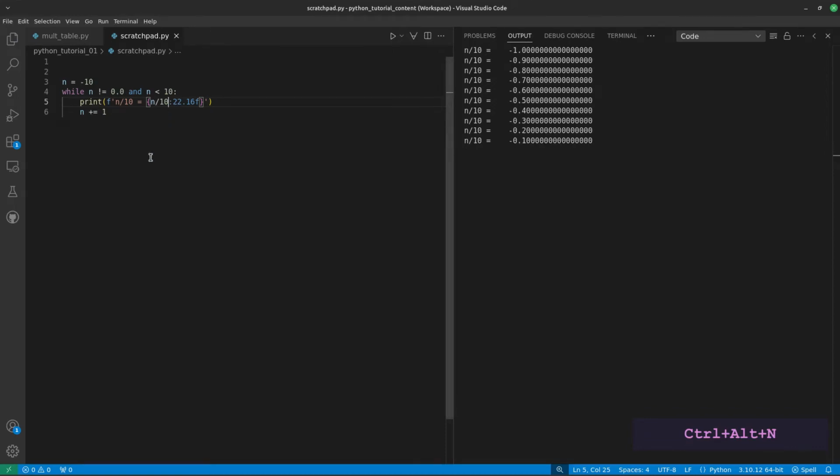I got the same result using integers as loop indices, and I derived my fractional floating point number from the integer. So the reason this worked and the prior example didn't work was because these are all integer operations that control the loop, including this comparison. So that's the rule. Don't use floating point numbers, at least floating point numbers with fractional parts. This is something that arises with experience in programming.